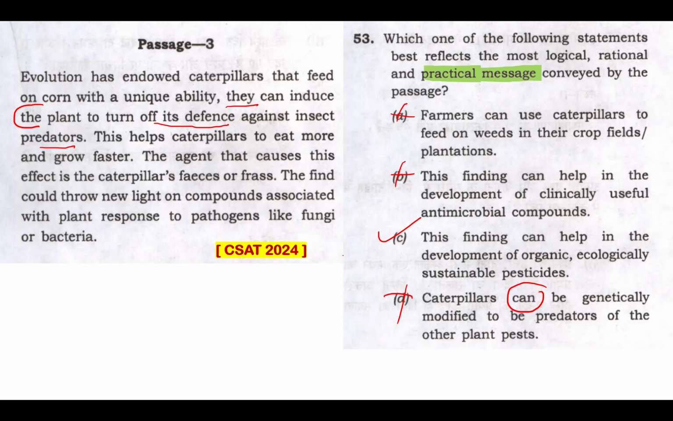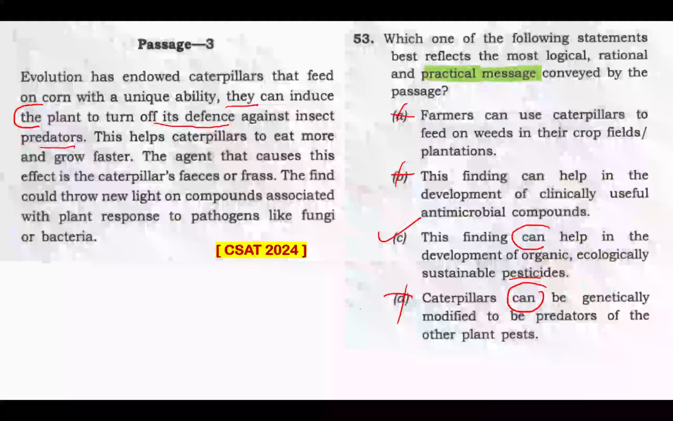And why is option C the right answer? This finding can, okay, you have "can" here as a helping word, no problem, help in the development of organic, ecologically sustainable pesticides. Well, that is the practical message given by this passage. The option aligns well with this passage. The ability of caterpillars to turn off plant defenses using their frass suggests the potential for developing new types of pesticides that could be organic and ecologically sustainable. So this is actually the logical and practical message given by this passage. So option C is my right answer.